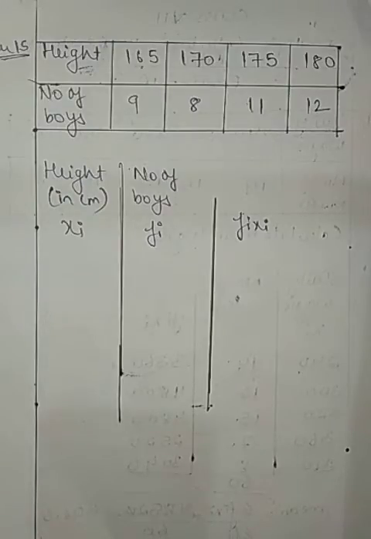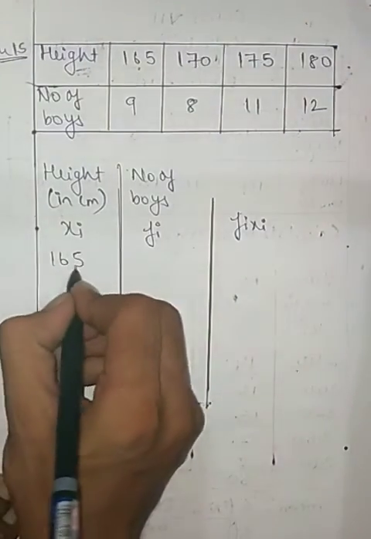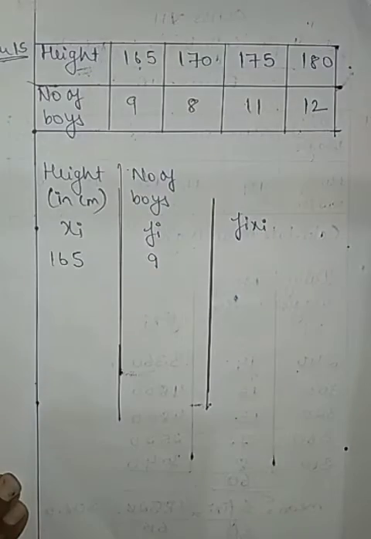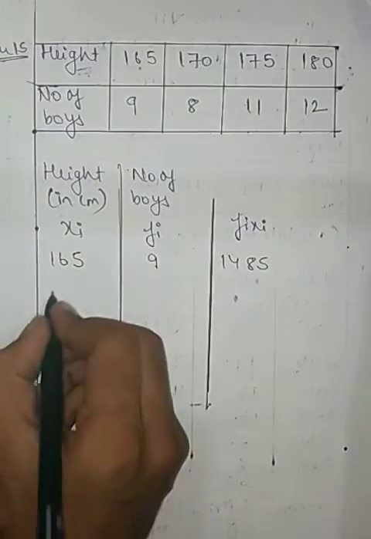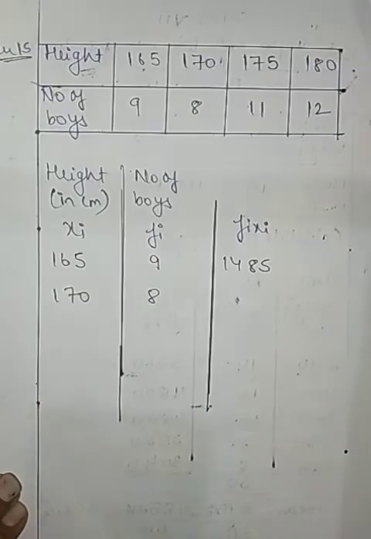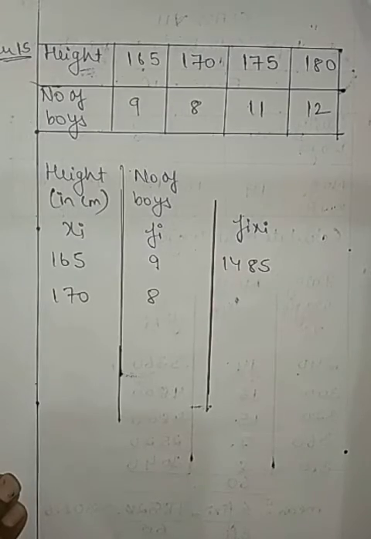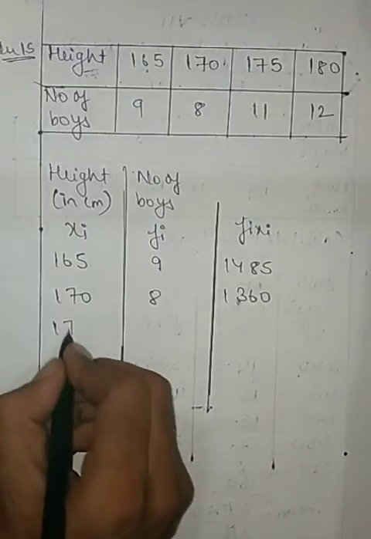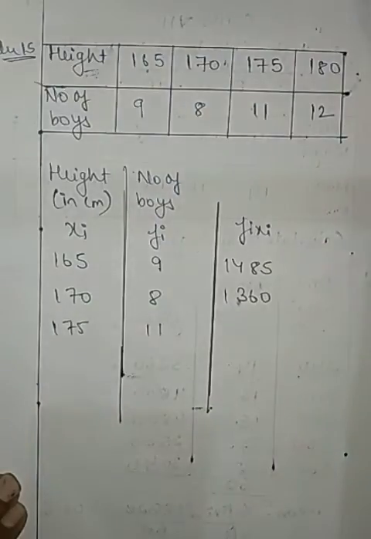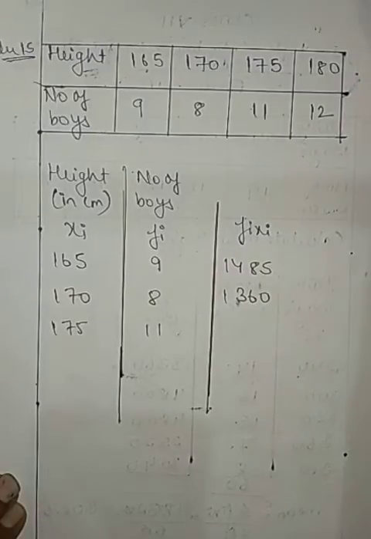Now you have to find the mean height. Height is given 165, number of students 9. Multiply them. This is equal to 1485. Height is 170, number of students is 8. Multiply. Gives you 1360. Height is 175, number of students 11. Multiply it. 175 multiplied by 11 gives you 1925.